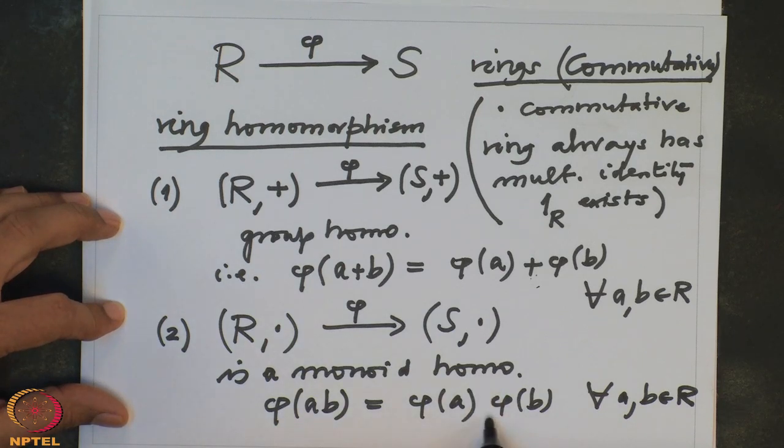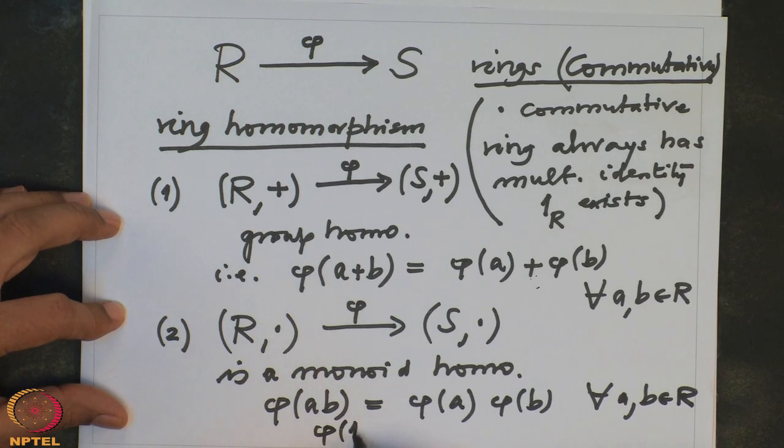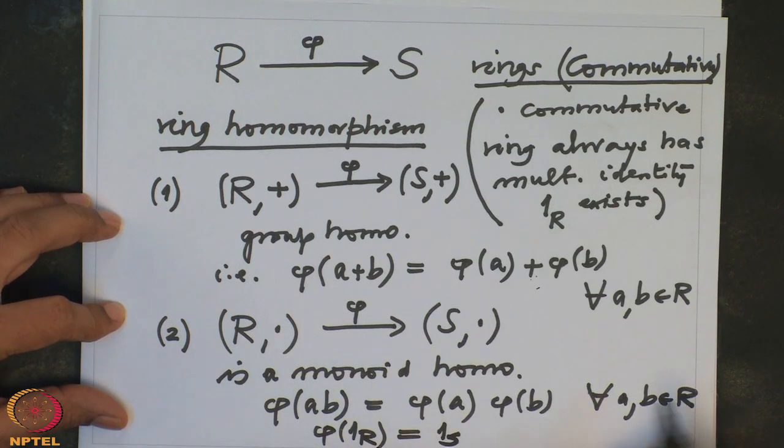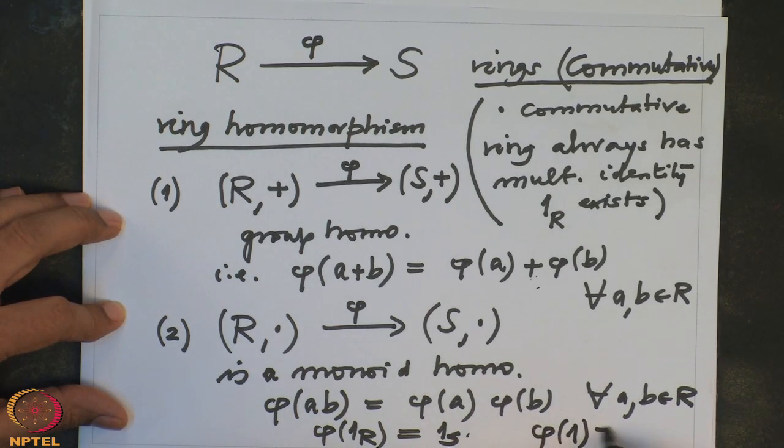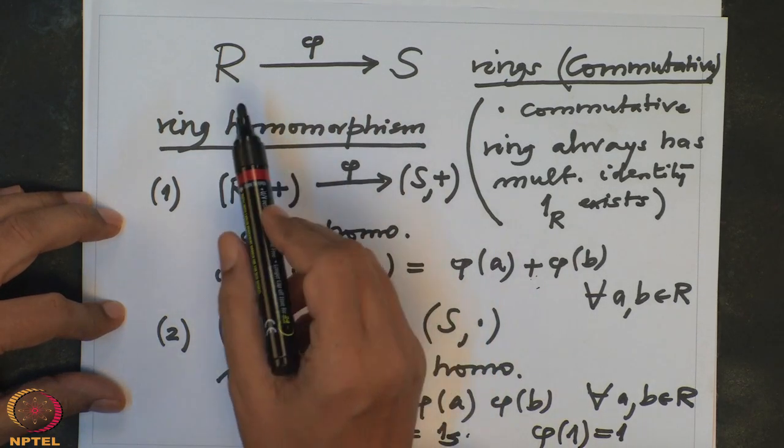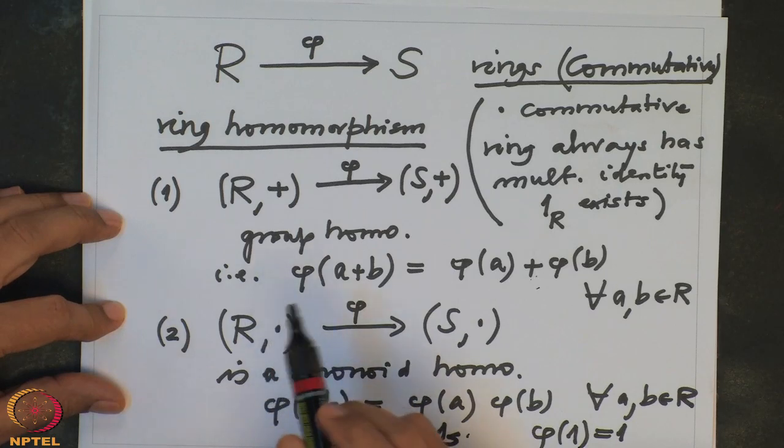In addition to this, usually it is also assumed that phi of 1R equals 1S. 1R means the multiplicative identity in R, and 1S means the multiplicative identity in S. This also I will drop eventually. I will just simply write phi of 1 equals 1. Usually in many books this is not assumed, but we are assuming this. So a map from R to S satisfying both these properties is called a ring homomorphism.